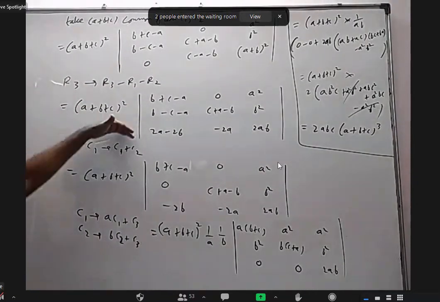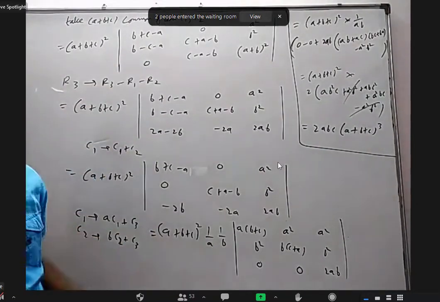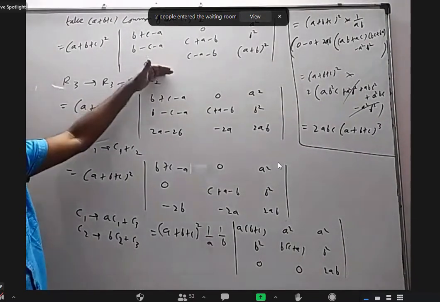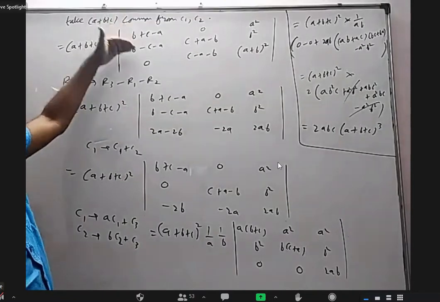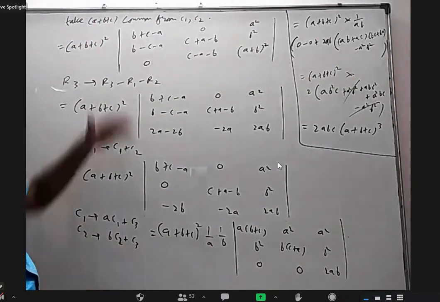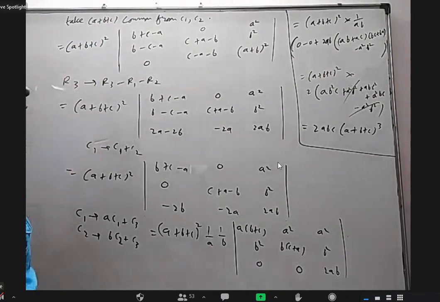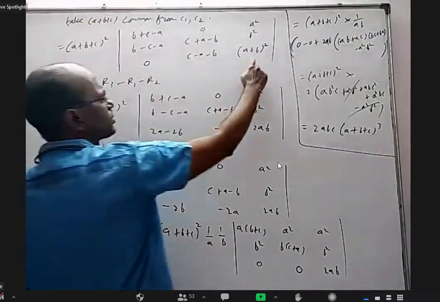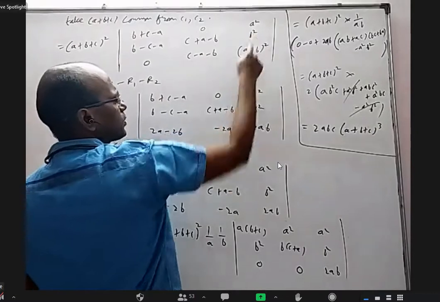What I have done here is some third row. I'm not saying this is a decent way of doing the thing. Some other way also may be better. From third row, I added first and second row, removed that from the third row. Or from third row, remove first row, remove second row. What is the intention? Even though I don't want to lose this 0, at least I want to simplify this. The 2 terms are gone. A square and b square are here.